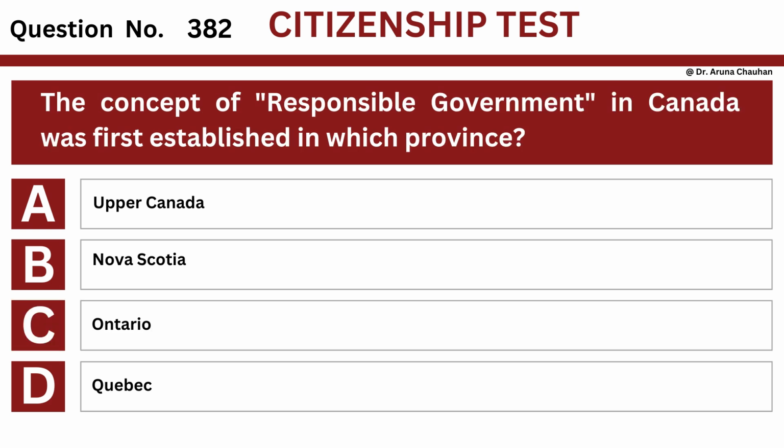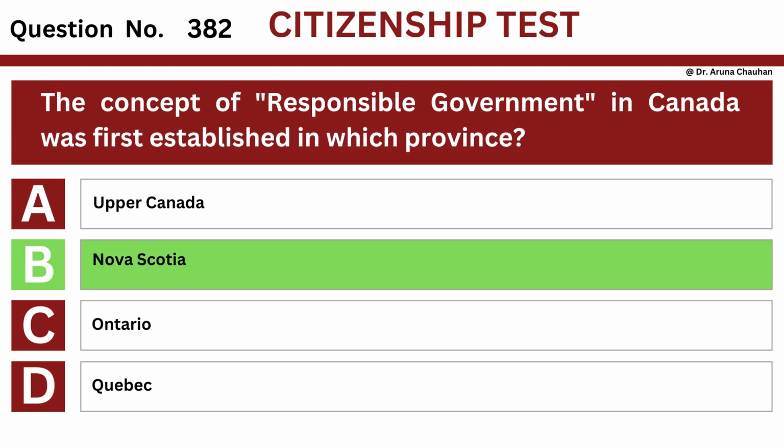Question number 382. Question: the concept of responsible government in Canada was first established in which province? Option A, Upper Canada. Option B, Nova Scotia. Option C, Ontario. Option D, Quebec. The answer is option B, Nova Scotia.